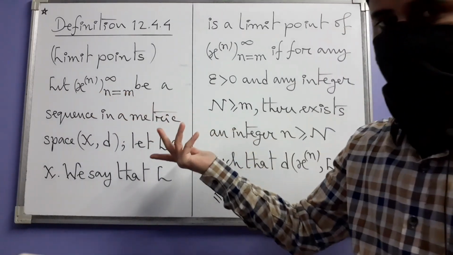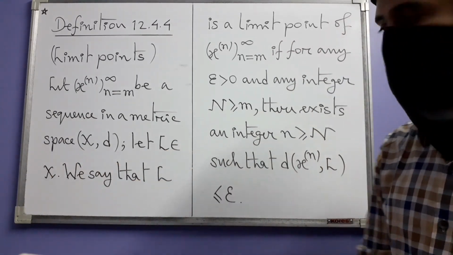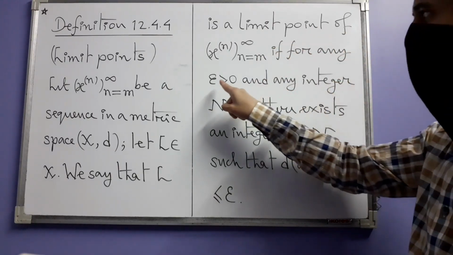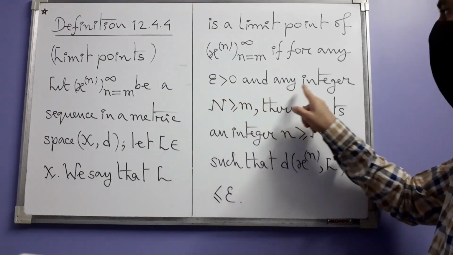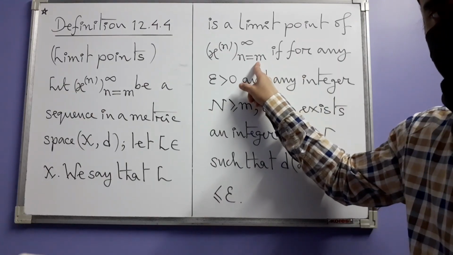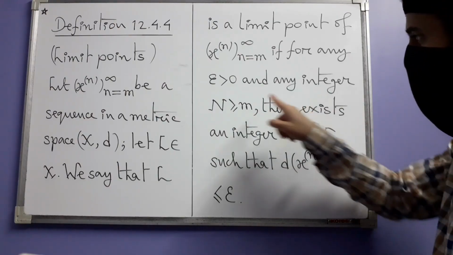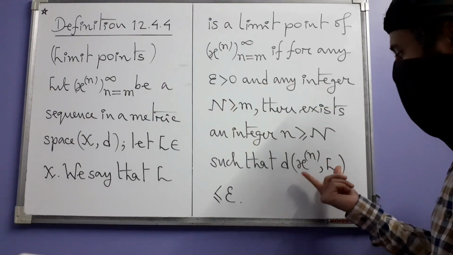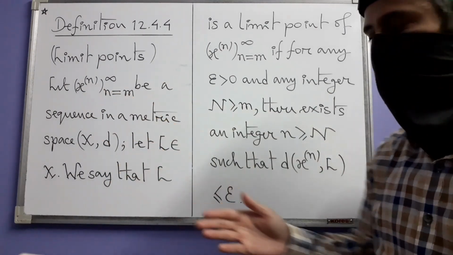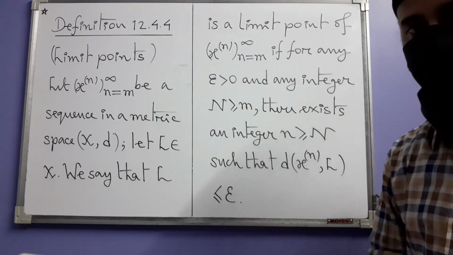Let x then as usual be a sequence in a metric space (X, d), and let L be a point in the space X. Then we say that this L is a limit point of the sequence if for any positive real number epsilon and any integer capital N which is at least as large as the starting index m, there exists some integer small n greater than or equal to that capital N such that the distance between the term x n and that point L is at most epsilon, less than or equal to epsilon.